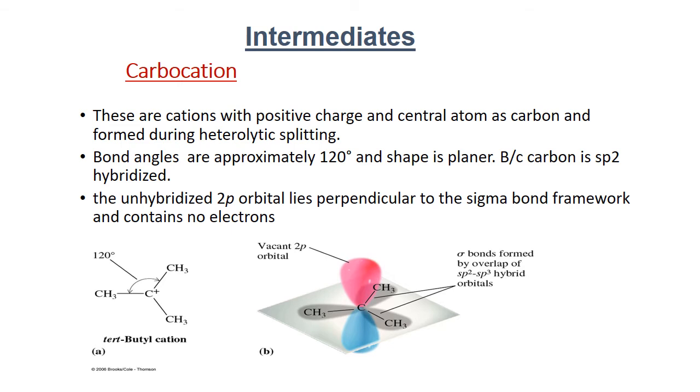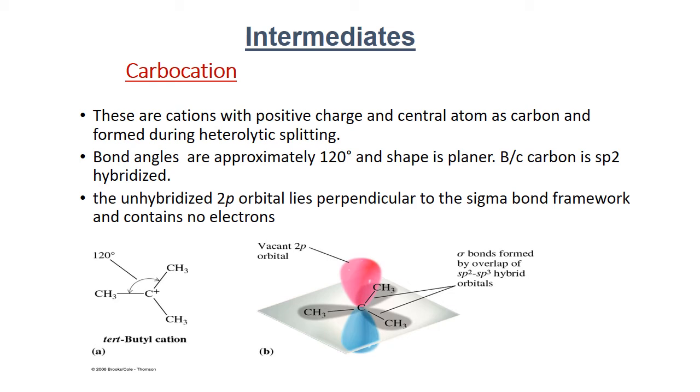Next are the intermediates. Bonds have split in a homolytic way or heterolytic way. In the homolytic way, free radicals are formed. In the heterolytic way, cations and anions are formed. So these are the intermediates. And because carbon is the central atom, these are known as carbocations. Now carbocations, what are these? These are cations with positive charge, and the central atom is carbon.